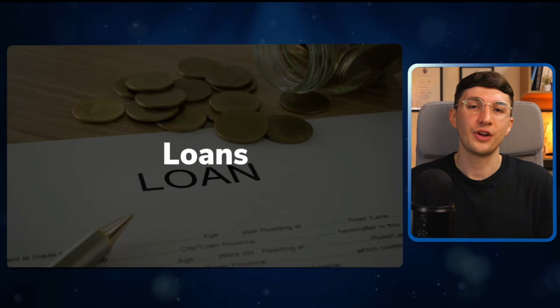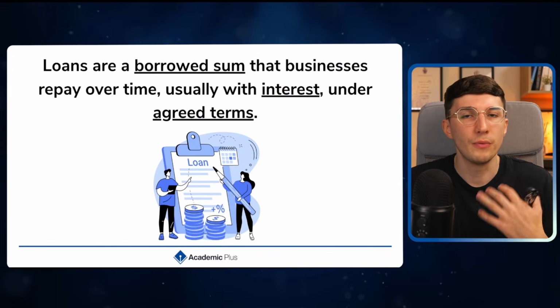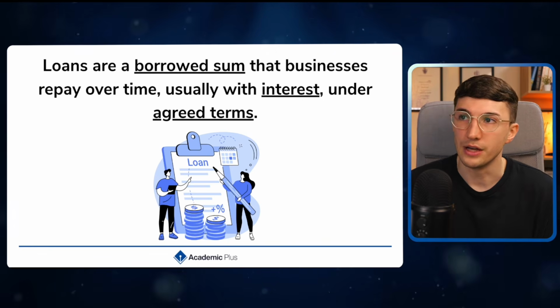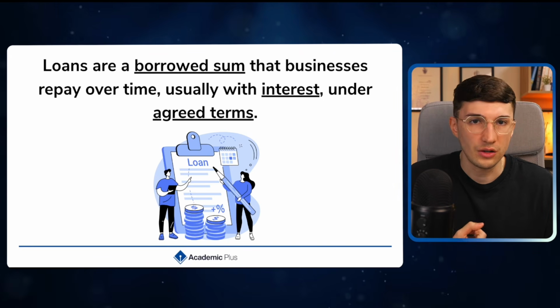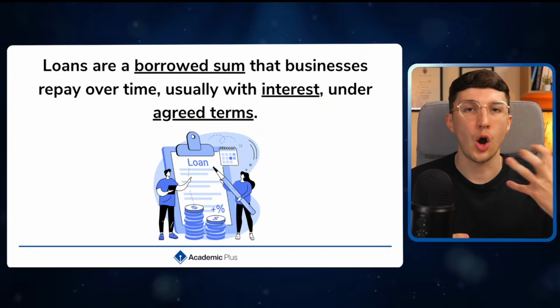And the first type of external finance that we'll take a look at will be loans. And these are probably the most common form of external finance. Now, a loan is when you borrow money. You typically borrow it from either a bank or a private lender, and you have the agreement that you pay back over time.